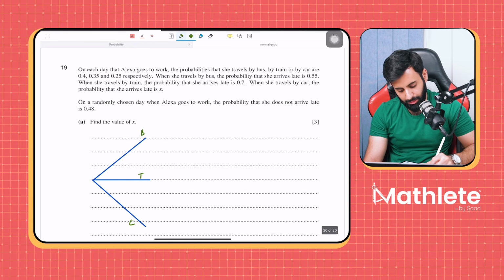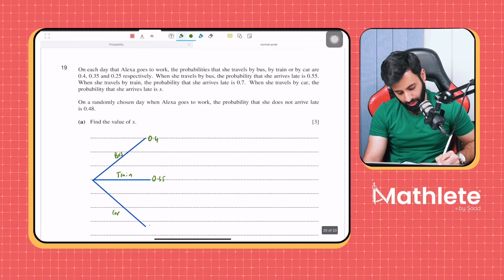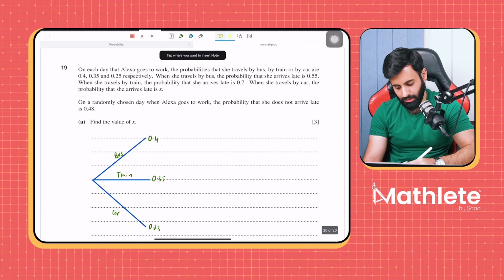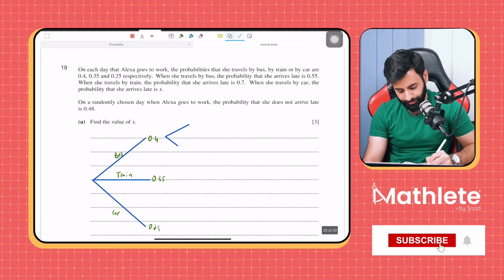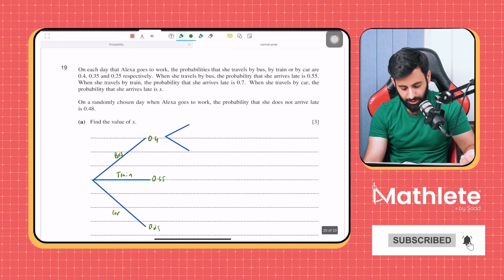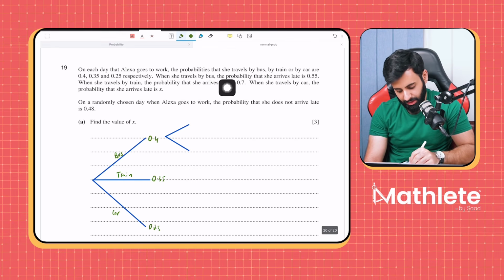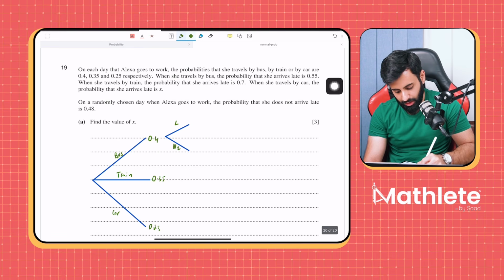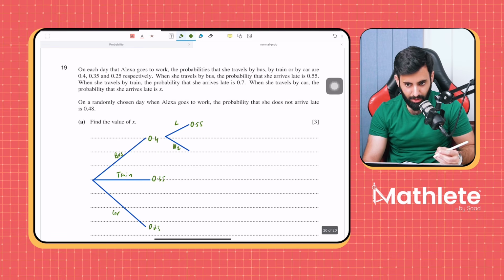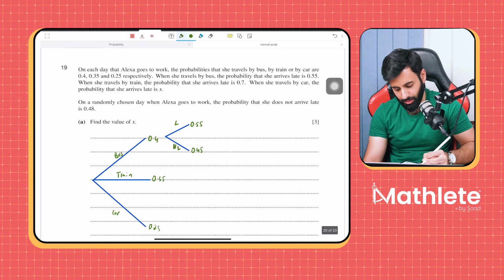Okay. So what's the probability that she travels by bus? That's 0.4. In fact, let's write it like this. Let's write bus here, train here, and car here. Okay. So 0.4, 0.35, and 0.25. Now, if she travels by bus, there are two possible outcomes. One is that she is late, and the other is that she is not late. The probability that she travels by bus and she arrives late is 0.45. So late and not late. Now, what will be the probability of not late? That's going to be 0.55.